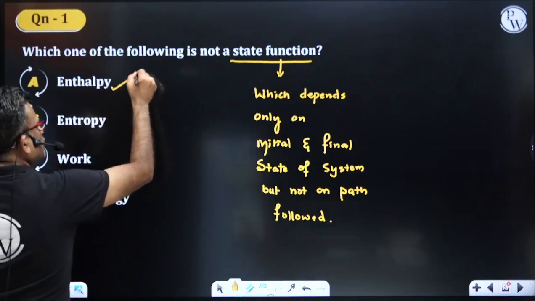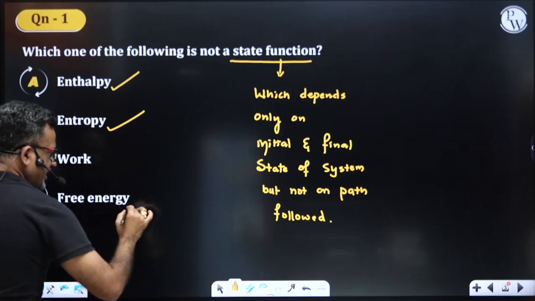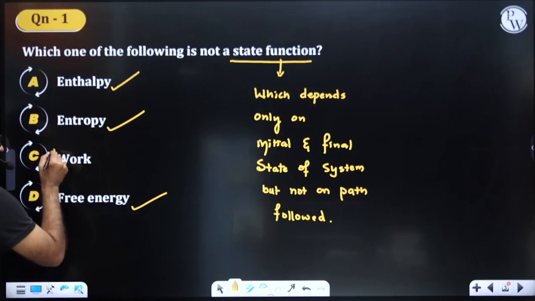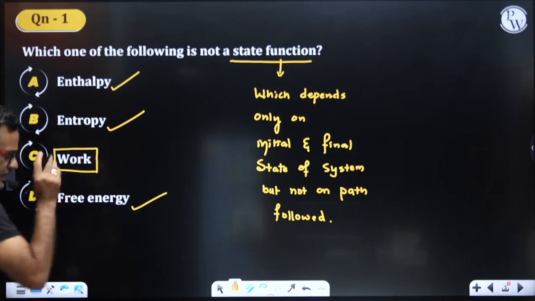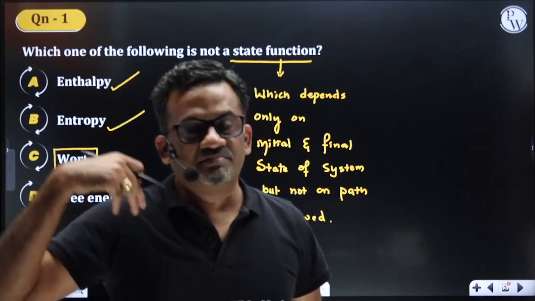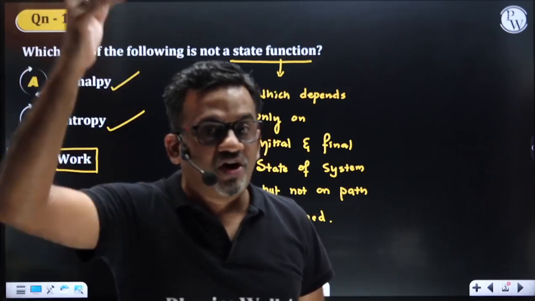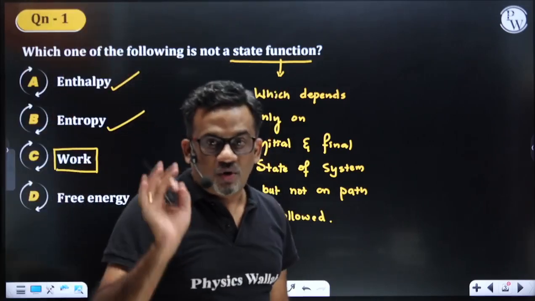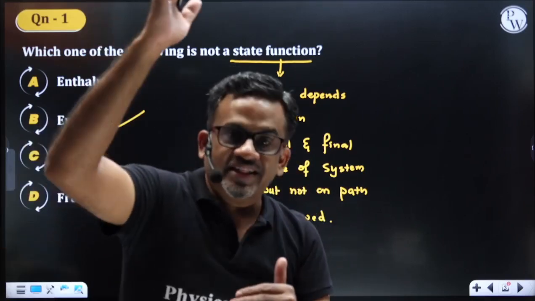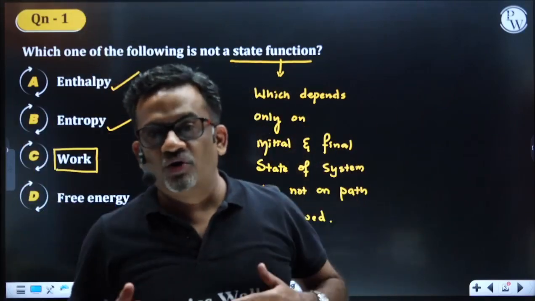Enthalpy is nothing but the total heat content of the system. Entropy is the measure of randomness and free energy available to do the useful work. Whereas here you have work. What is work? Work depends on what? Path followed. Say for example, you are at the first floor, after 10 minutes you are on the 10th floor. So from the initial stage to the final stage, how have you gone there? The work you do from the first floor to the 10th floor depends on how you went. Did you go by lift or did you go by the stairs?